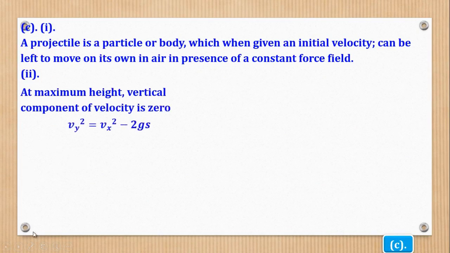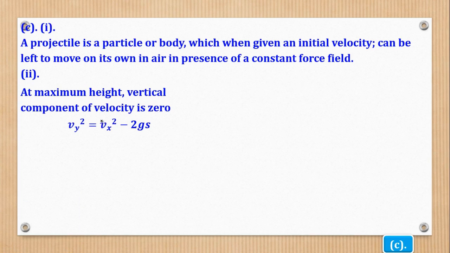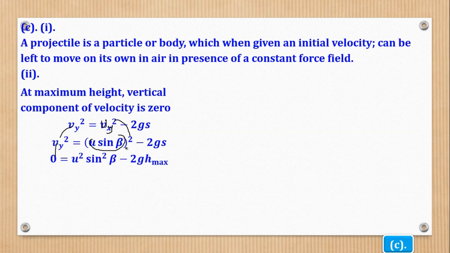So I'll come and say that Vy squared is equal to, remember we're dealing with vertical, so this was supposed to be Uy, Uy squared minus 2gs. Then I substitute for Vy as 0, then Uy is u sine beta, squared, minus 2gs. Then I remember that when V is 0, S is h max. From there I can make h max the subject. And that's what they wanted.